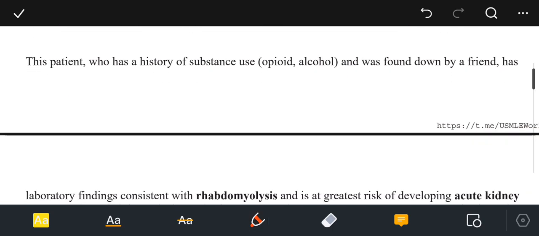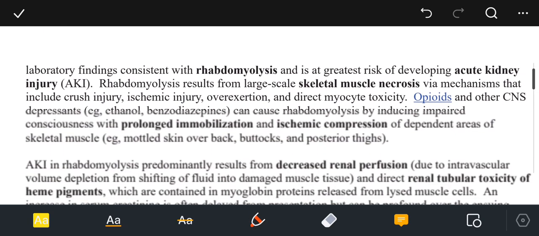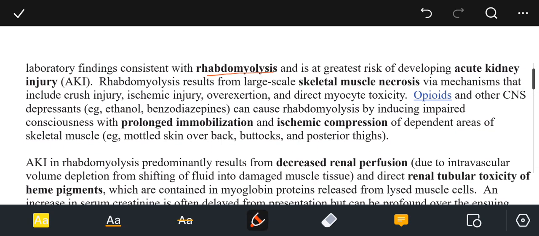Moving on, this patient who has a history of substance use, that is opioid and alcohol, was found down by a friend, has laboratory studies consistent with rhabdomyolysis and is at greatest risk of developing acute kidney injury, that is AKI. The rhabdomyolysis results from large-scale skeletal muscle necrosis by mechanisms that include crush injury, ischemic injury, overexertion, and direct myocyte toxicity. Opioids and other CNS depressants, for example, ethanol and benzodiazepines, can cause rhabdomyolysis by inducing impaired consciousness with prolonged immobilization and ischemic compression of dependent areas of the skeletal muscles, for example, mottled skin over the back, buttocks, and posterior thighs.